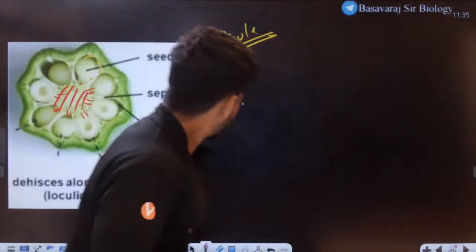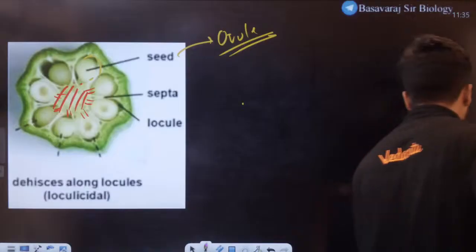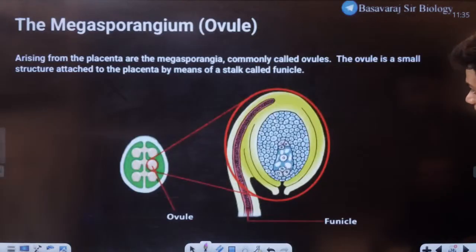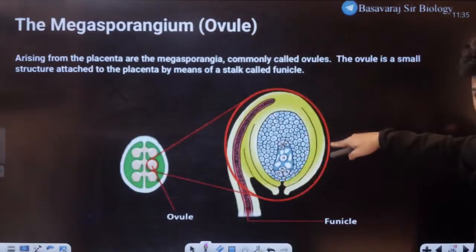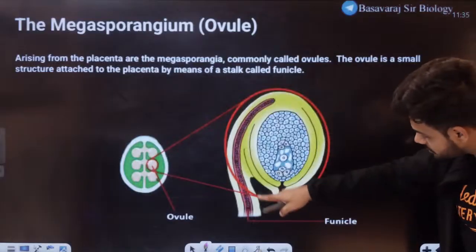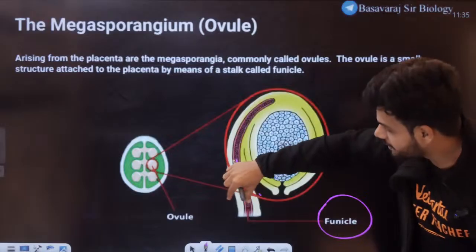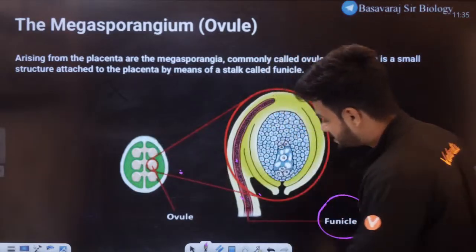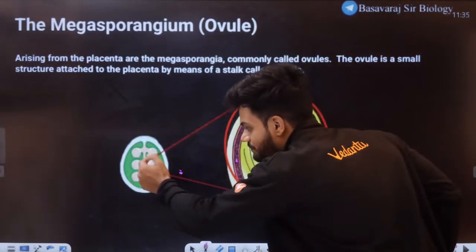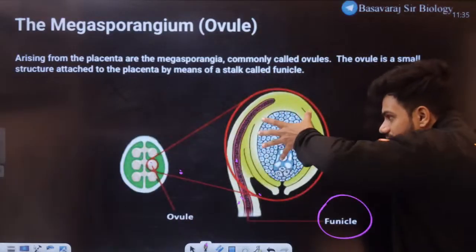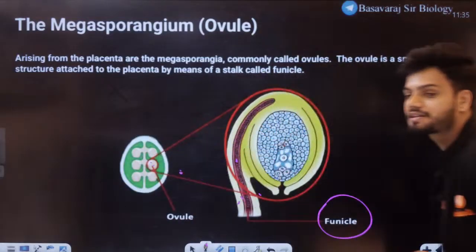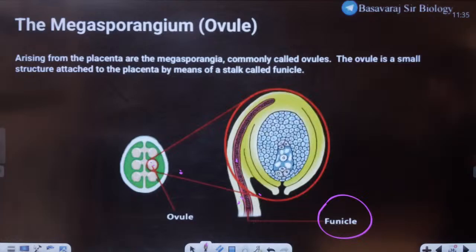Students, when you look at this, this is the anatropous ovule structure. Here we have this structure called as funicle. How many of you know what is a funicle? Imagine this funicle is attached here. This is the funicle which is attaching here, and then we have this ovule. This entire ovule is present right here like this. Does it make sense to all of you now?